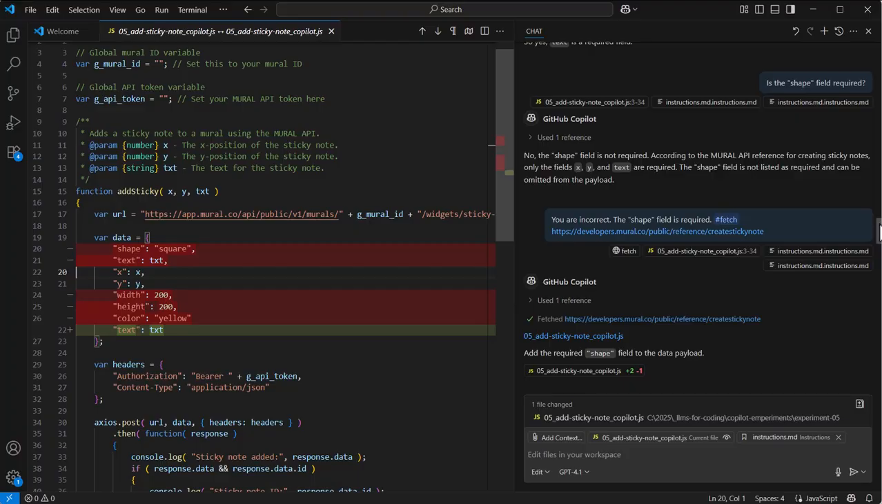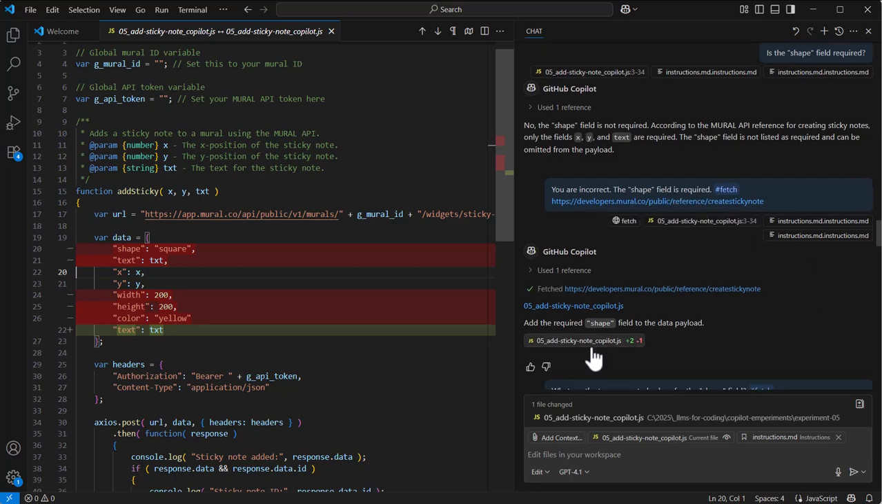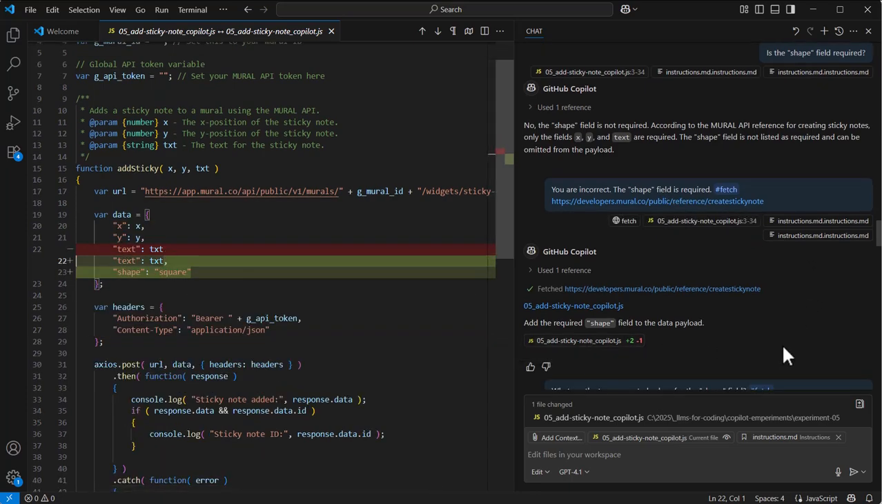But I'm going to move on to another one now, because the shape field is actually required and it's not there. So is the shape field required? Copilot says no, it's not. So I say, you're incorrect. The shape field is required. And again, use the fetch. So it corrected it. Added the shape field. I don't know if it added it because of the fetch or because I told it that it was incorrect, but okay, it added the shape field.